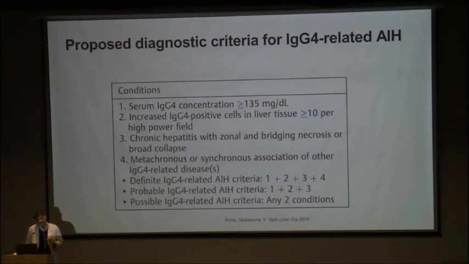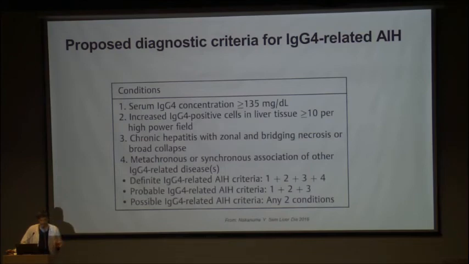First, the serum IgG4 concentration should be raised. This is their upper limit of normal. Second, increased IgG4 positive cells in the tissue, more than 10 per high power field. Third, chronic hepatitis with zonal or bridging necrosis or a broad collapse with lobular collapse. And fourth, very important, metachronous or synchronous association of other IgG4 related diseases in the liver.